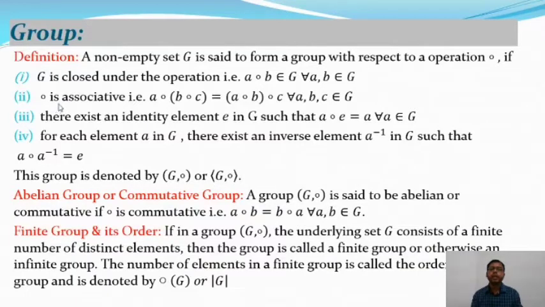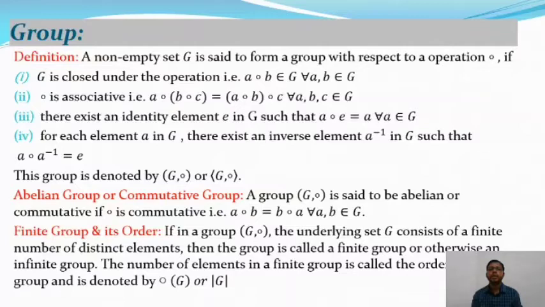And it satisfies the associative property as well, that means a composition (b composition c) is equal to (a composition b) composition c, for all a, b, c belonging to G. And it satisfies the identity element as well, that means there exists an element e in G such that a composition e is equal to a for all a belonging to G. And the fourth property is the inverse property.